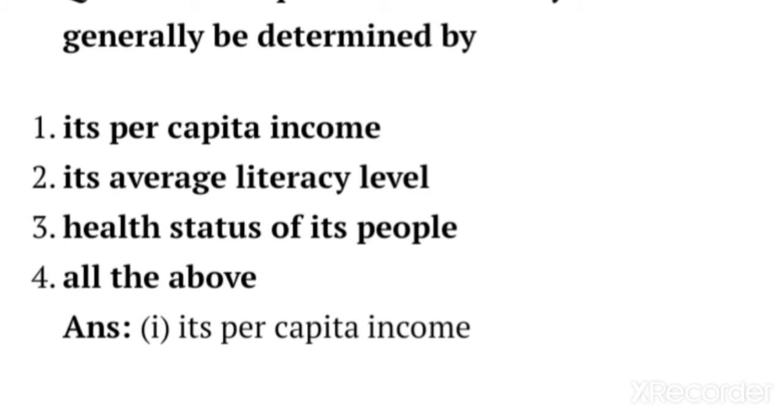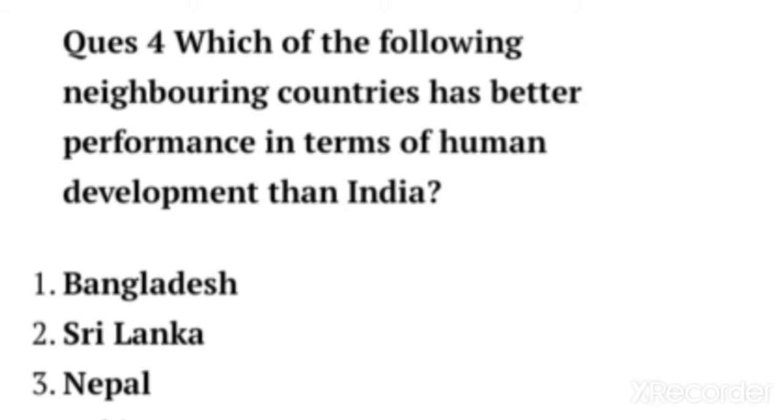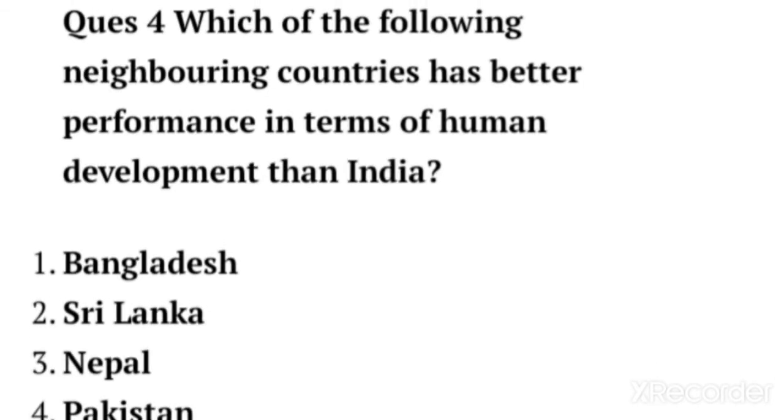Next is question number 4. Which of the following neighboring countries have better performance in terms of human development than India? There are 4 options, which are 4 neighboring countries, meaning their borders lie with each other. So which country has better human development than India?